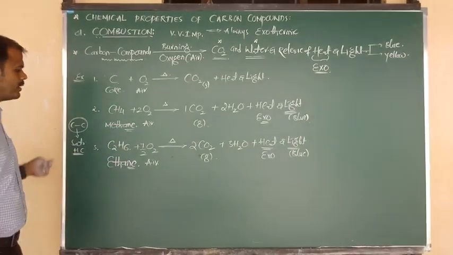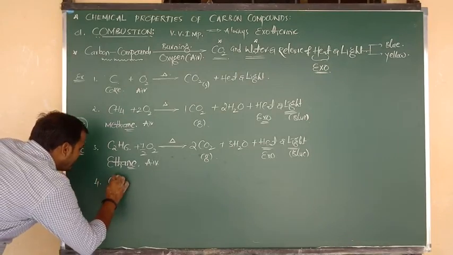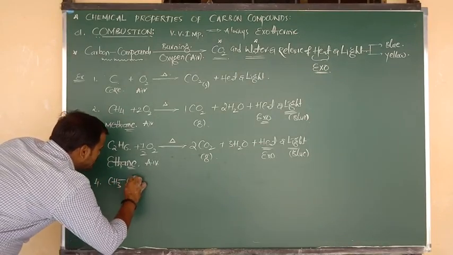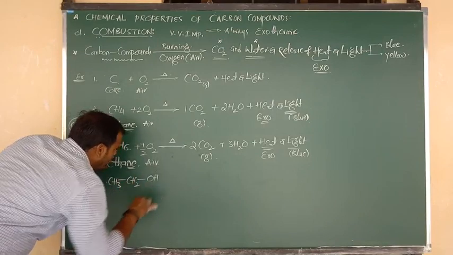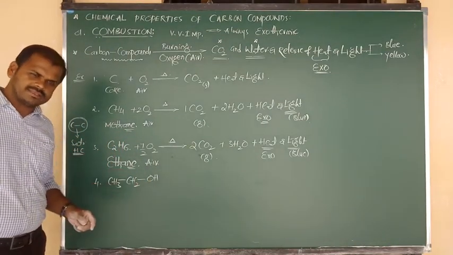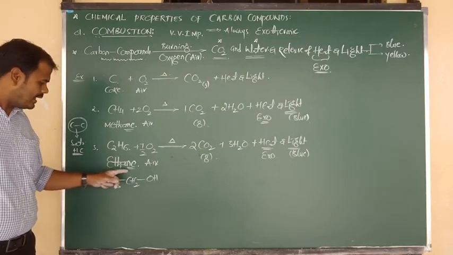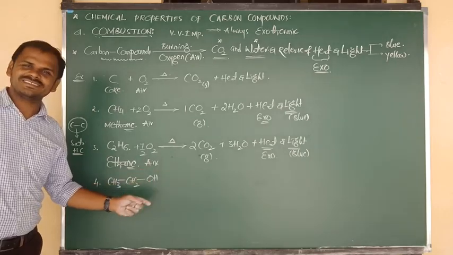Okay, good. Next, another example I am going to consider: CH3 bonded to CH2, CH2 bonded to OH. 2 carbons means eth, single bond is ane, and alcohol is ol.